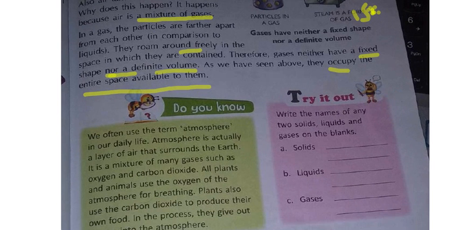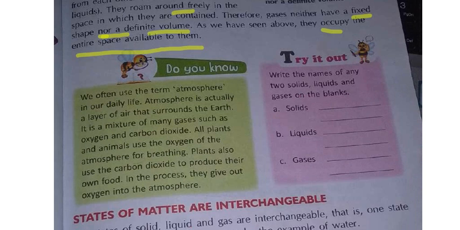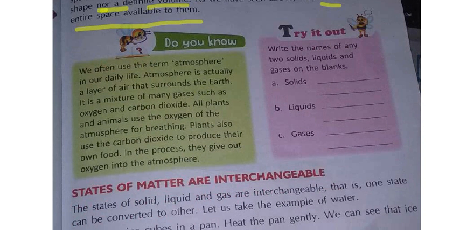Next here. Do you know they have given some point here? I am reading it out. See here children, we often use the term atmosphere in our daily life. Yes or no? Many times you might have heard about the word atmosphere. What is atmosphere? Just now I told for you, I am reading it again. Atmosphere is actually a layer of air that surrounds the earth. Yes or no? It is a layer of air. In our air only it is one layer that will surround the earth. In our earth, atmosphere is there.